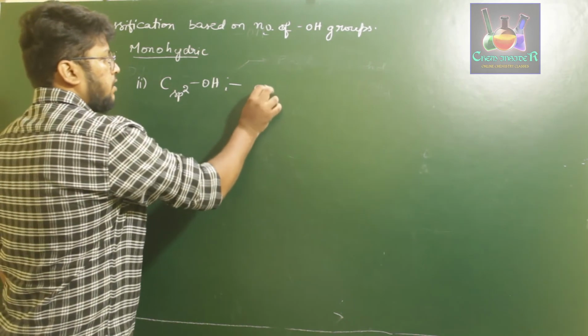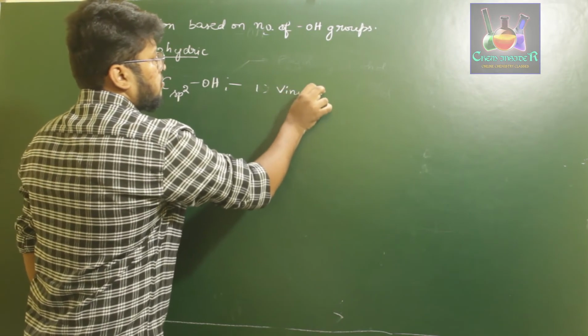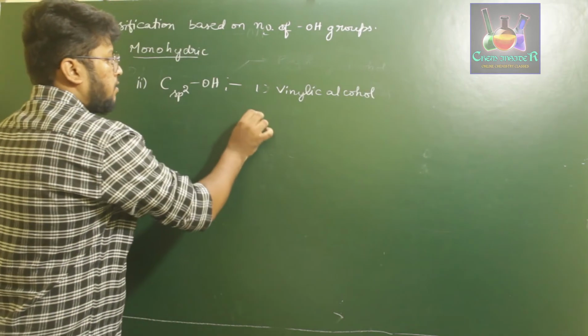So the first one is vinylic alcohol and the second one is phenol.